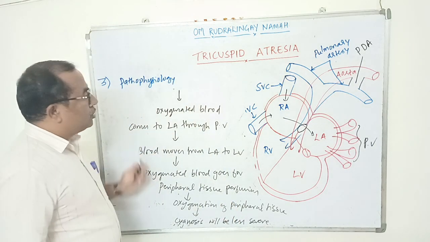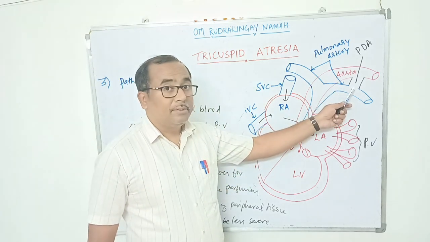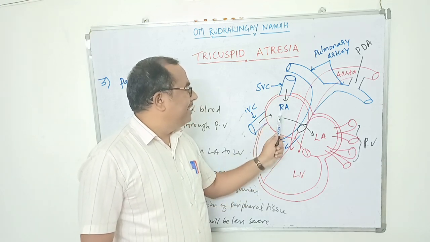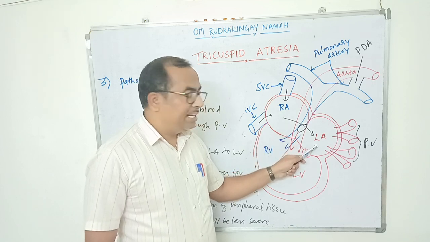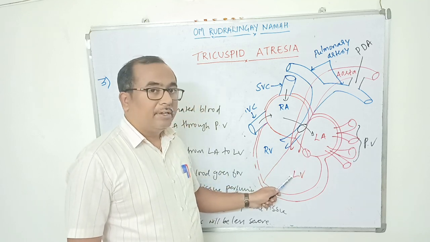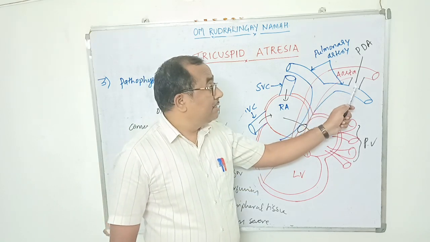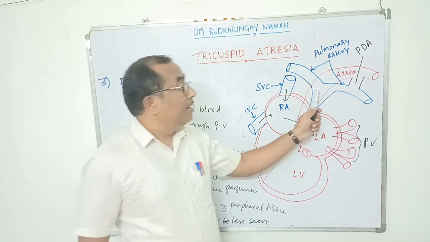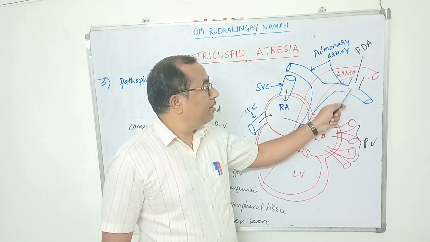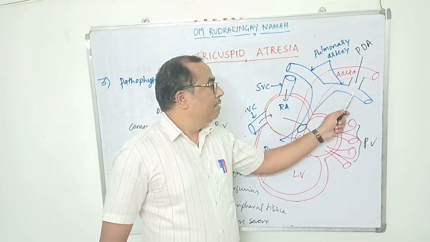So what is the pathophysiology of this one? Due to etiological factors, there is a patent ductus arteriosus. First, the deoxygenated blood enters into the right atrium through the superior vena cava and inferior vena cava. Then deoxygenated blood enters from right atrium to the left atrium through the foramen ovale. On contraction of left atrium, deoxygenated blood enters the left ventricle. Then on contraction of left ventricle, deoxygenated blood directly enters the aorta. Because of the presence of this patent ductus arteriosus, the deoxygenated blood in the aorta will shift to the pulmonary artery because of the pressure gradient: high pressure in the aorta, low pressure in the pulmonary artery.